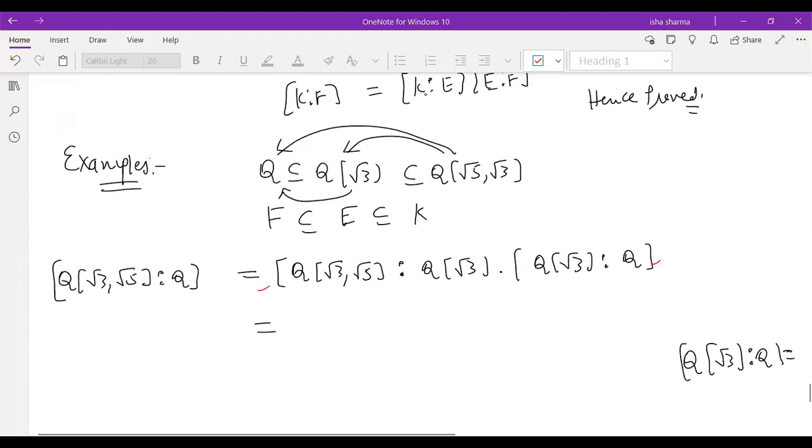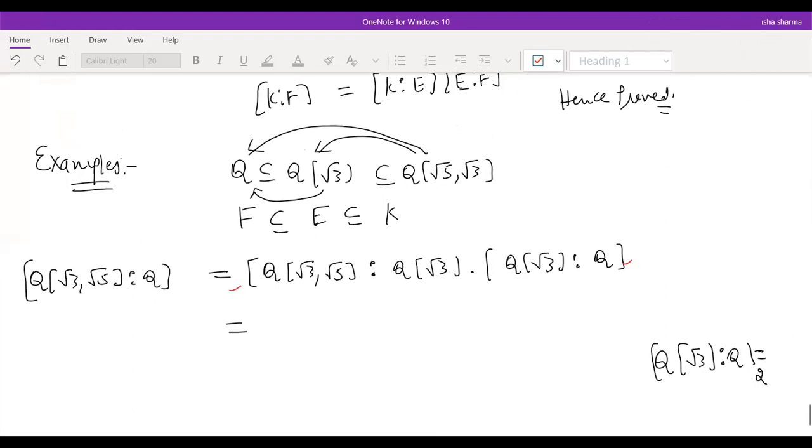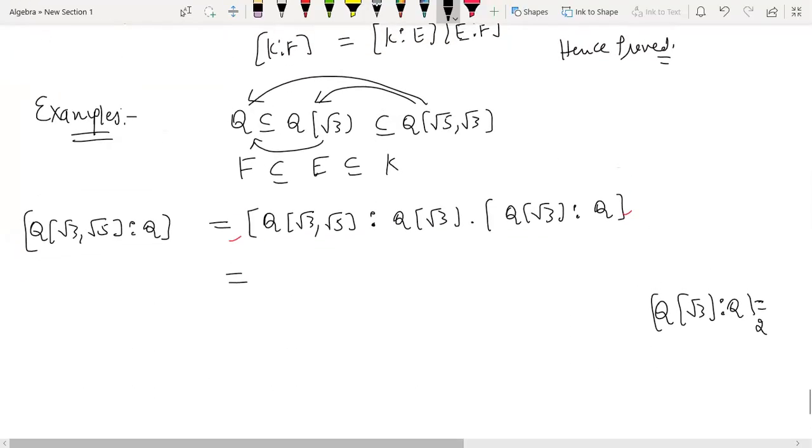Yes, Divya, do you know the answer? Ma'am, it will be 2. Why will it be 2? Ma'am, we did it yesterday, its minimal polynomial will be x square minus 3. That is why this is 2. Yeah, that's correct. So this is 2.